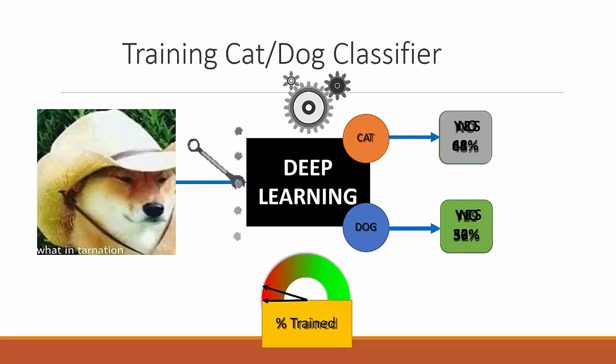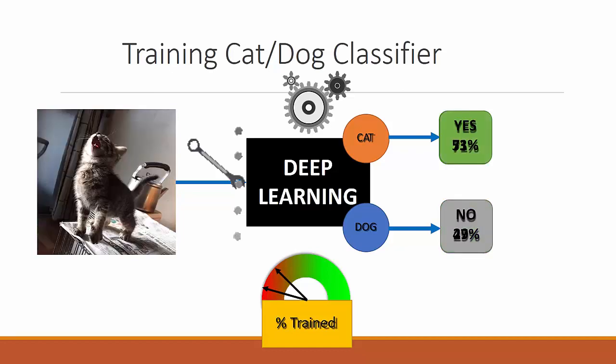Now for training the dog and cat classifier, we will train it using deep learning with the training images, telling it that this image has a dog and this one has a cat. Once it is trained, it will predict the output for a new image with some percent of accuracy. Similarly, this image shows that it is telling whether the image has a cat with 73% accuracy.